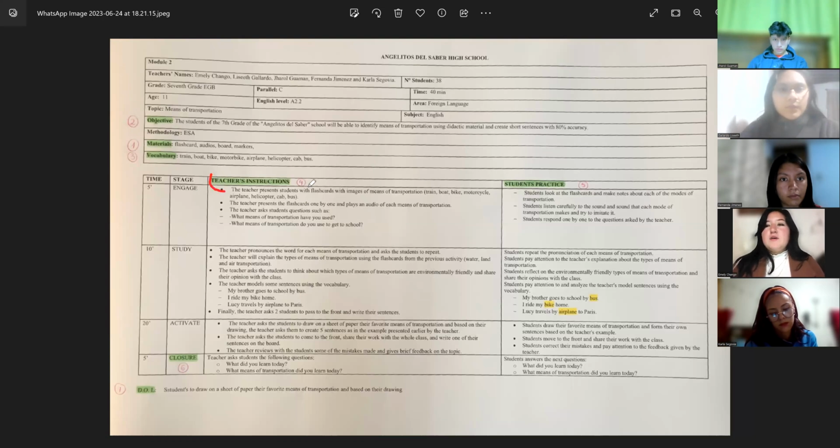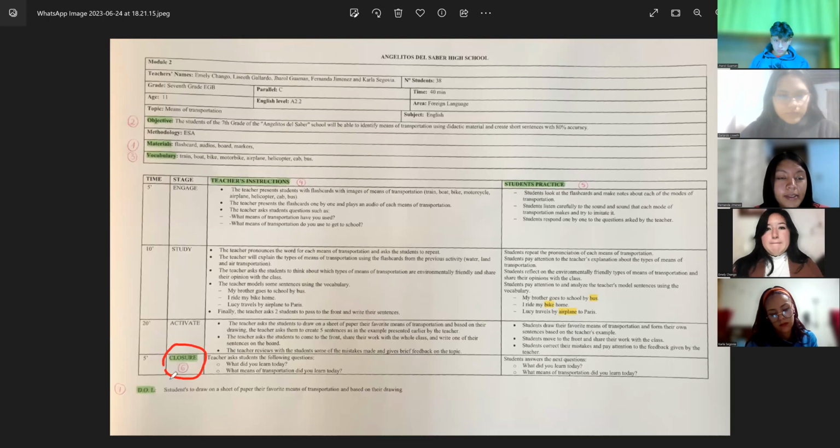Well, the fourth component is the direct instruction. It's the part of teaching that is led by the teacher. This means that the teacher presents all the instruction to the class. And the fifth component is the student practice. It's where the students receive instruction from the teacher and perform various types of school activity based on the instruction given.